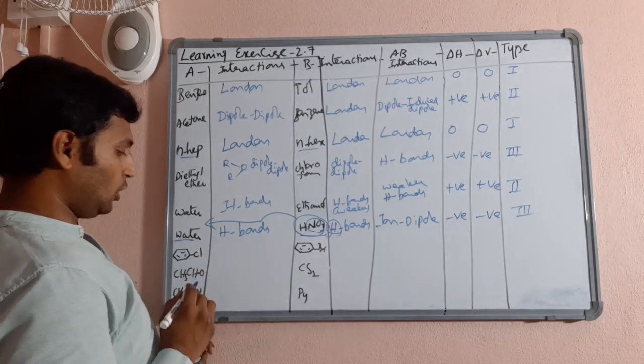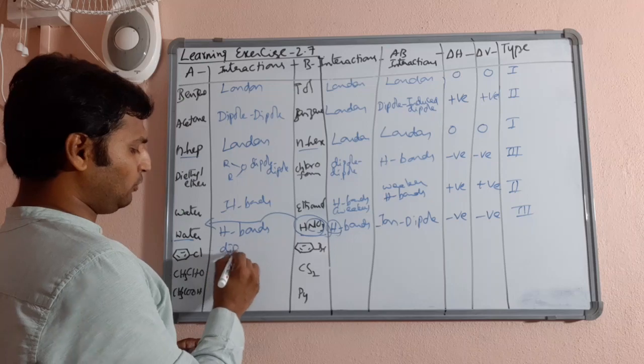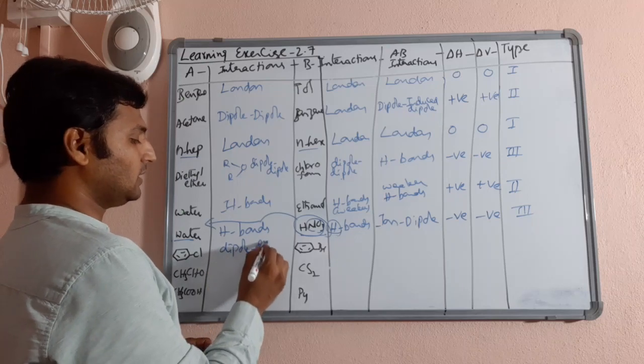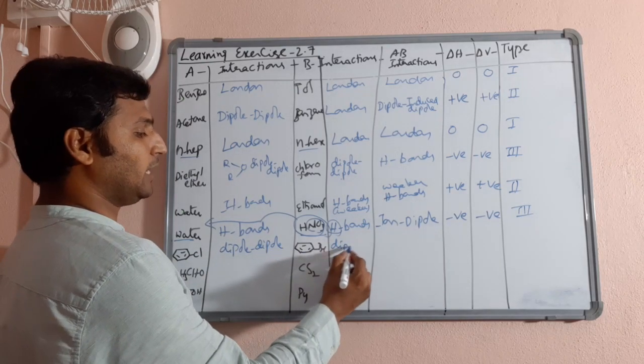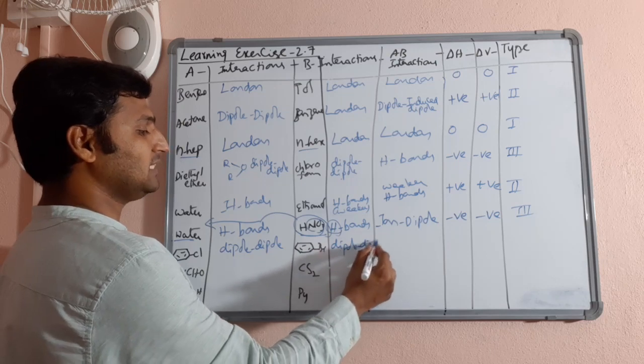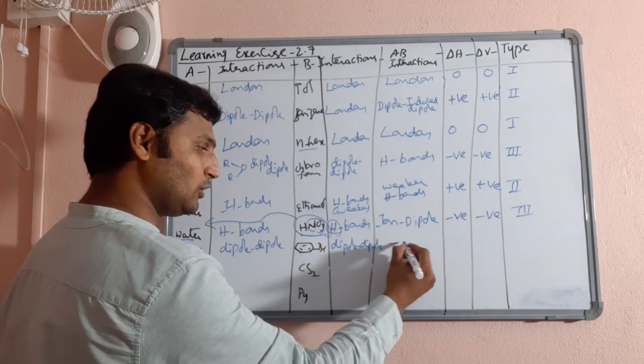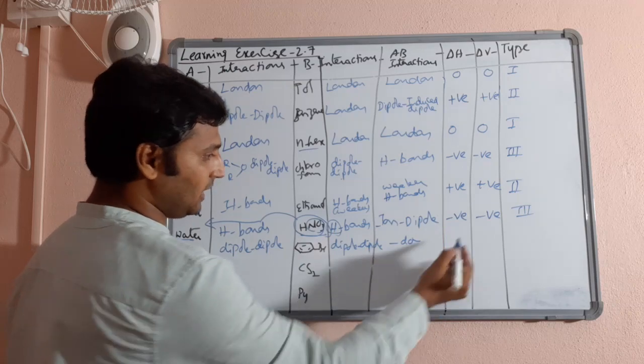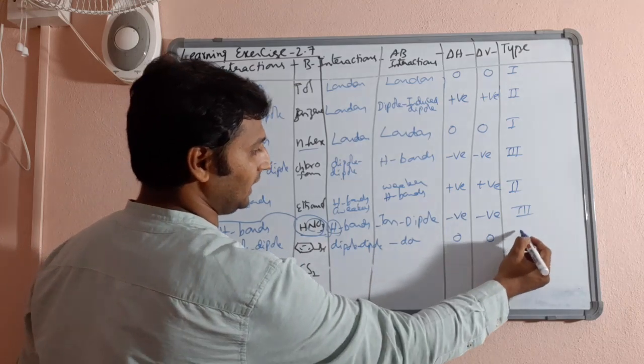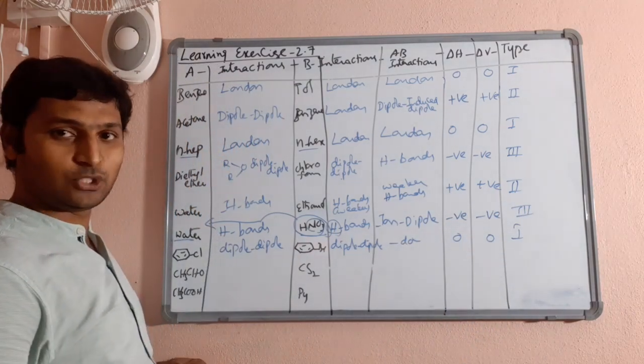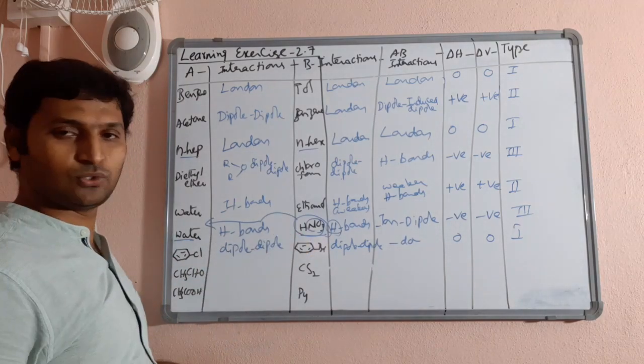Moving on, chlorobenzene has dipole forces only because of the C-Cl bond. Here also there are dipole forces due to the polarity of the C-Br bond. After mixing also, the same dipole forces would be there. No change in anything, so they will form ideal solutions. Molecular mass is also closer.